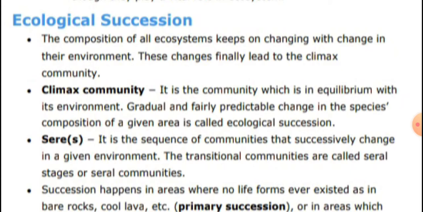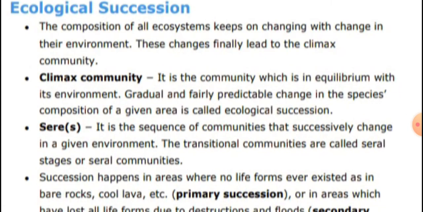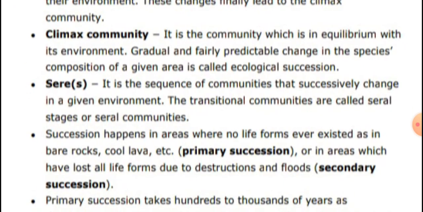The composition of all ecosystems keeps on changing with change in the environment, and this change finally leads to the climax community. What is the climax community? It is the community which is in equilibrium with its environment. Gradual changes in the species are fairly predictable, and there may be a change in the species composition of a given area. This is called ecological succession.